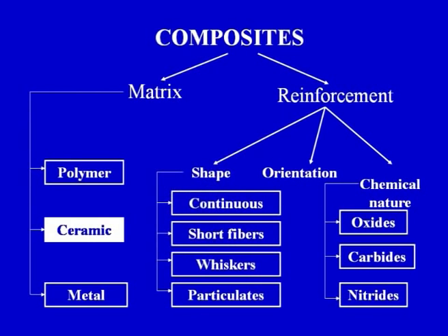On your screen you can see that on the basis of shape we can have continuous reinforcement, short fiber reinforcement, whiskers as a particular shape of the reinforcement, and particulate type of reinforcement. So majorly in case of ceramic matrix composite, the reinforcement can be continuous or it can be in the form of particulates or whiskers.